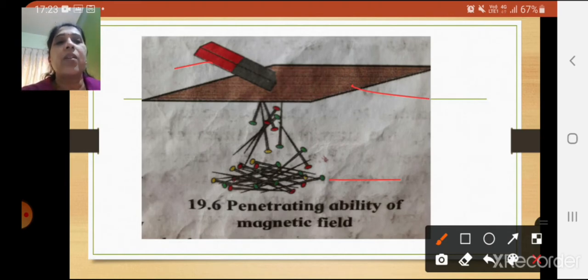So in this experiment, we placed some pins on the table, then held a cardboard at some distance from the pins. Then you take a bar magnet, place it on the cardboard, and slowly move it. What do you observe? The pins on the table get attracted because of the intensity of the magnet.